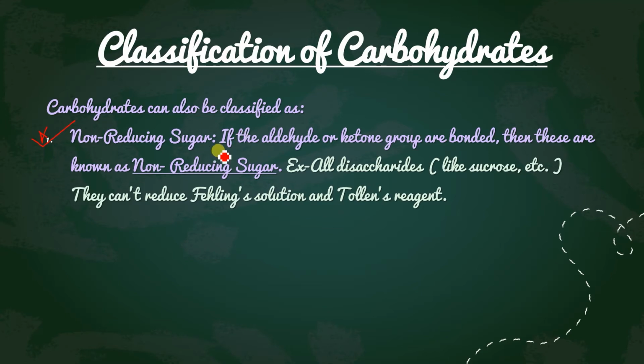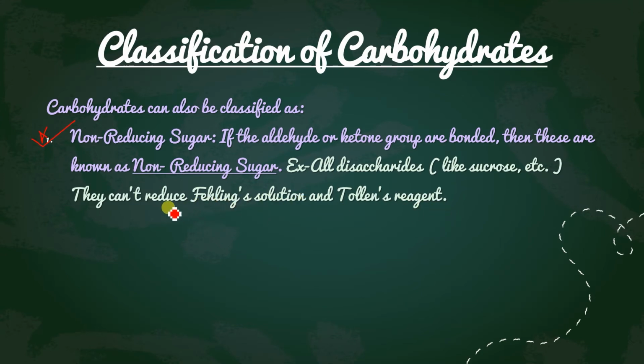Okay, so we can say that if the aldehyde or ketone group are bonded, that means they are not free. In a simple way, if the aldehyde or the ketones are not free, then these are known as non-reducing sugar. That means they cannot reduce the other. Got it? So examples are all disaccharides like sucrose, etc. They cannot reduce the Fehling solution and the Tollens reagent.